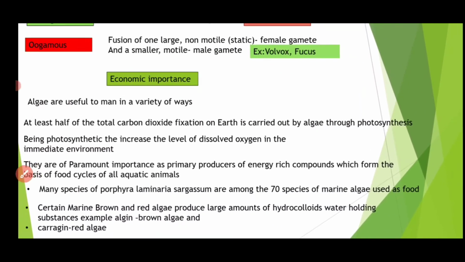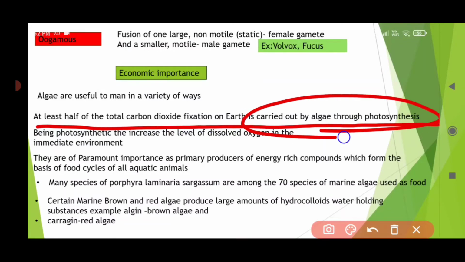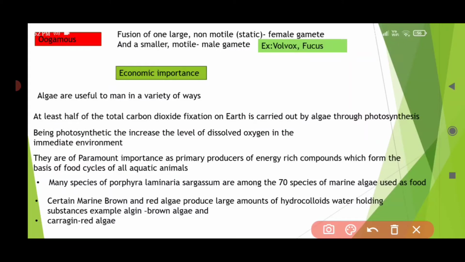Now talking about the economic importance of algae. Algae are useful to man in a variety of ways. At least half of the total carbon dioxide fixation on Earth is carried out by algae through photosynthesis. How much am I saying? Half, at least half. And what is it? Carbon dioxide fixation. I am not talking about oxygen release. I am talking about carbon dioxide fixation. Fixation in the sense of how much carbon dioxide is converted into food, or you can say carbohydrates.